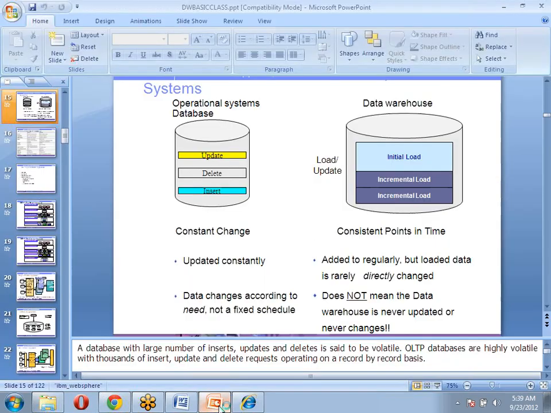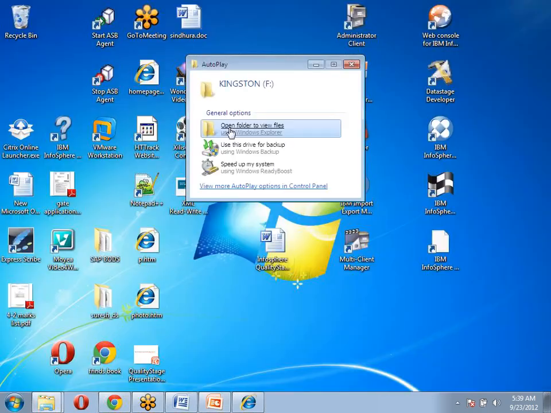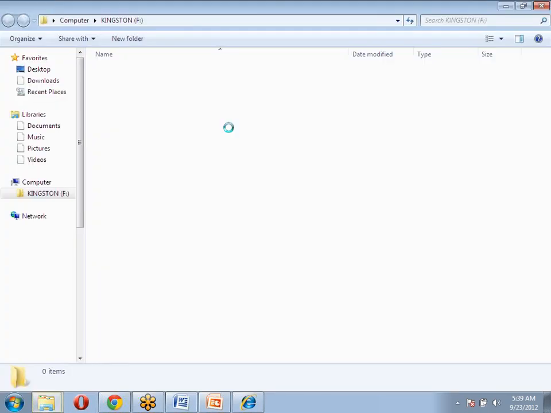For example, we want to check a particular customer address, say someone applying for an account in a bank. We want to check whether his address is correct or not, whether he provided a good address or not.